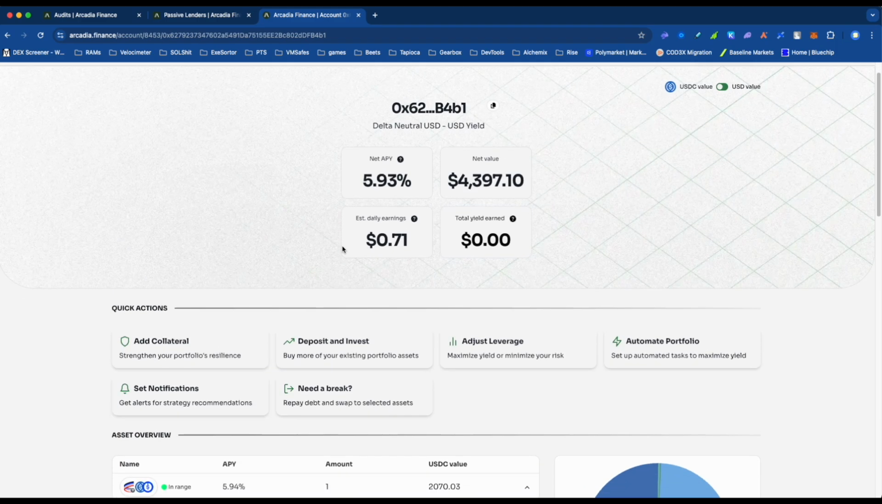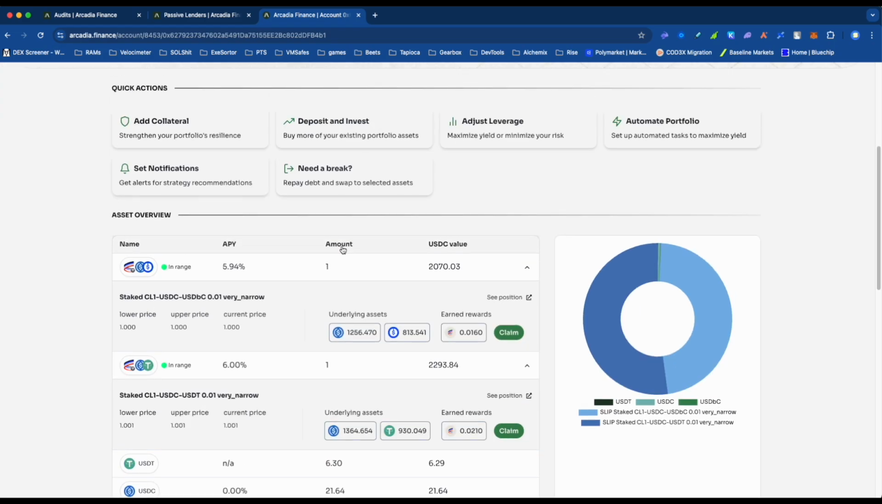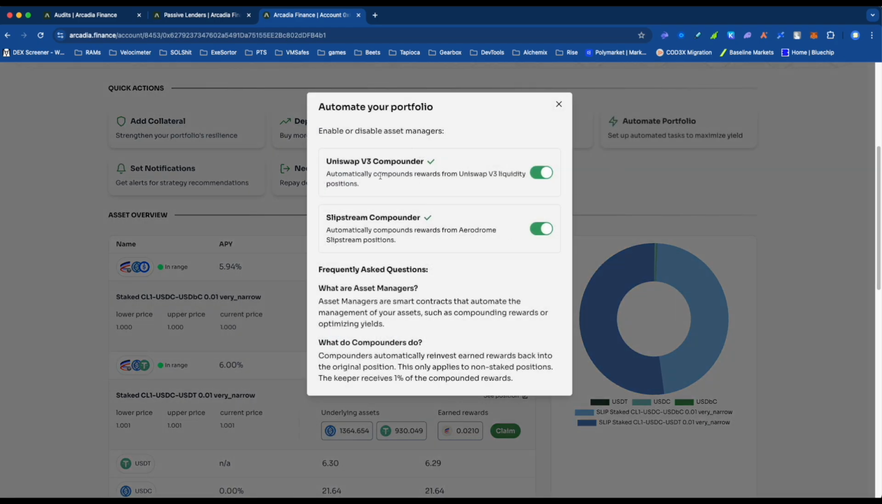And basically there are some opportunities here. There is some automation type stuff. Okay, so you can automate the profile. So if you click this, it's going to allow you to send a transaction to automatically compound your fees back into the pool, right? Which is quite nice.